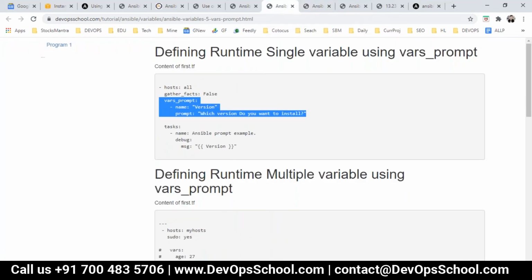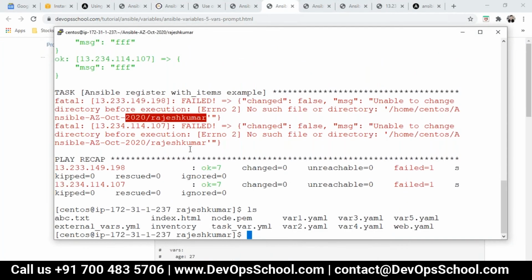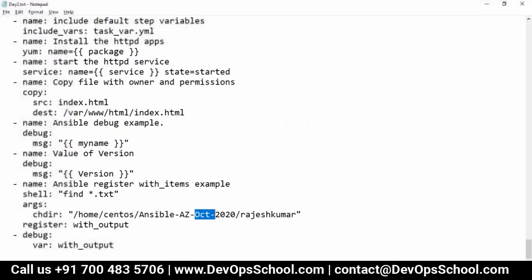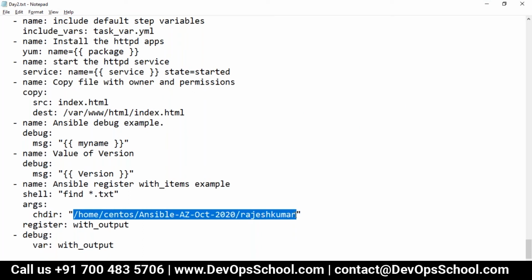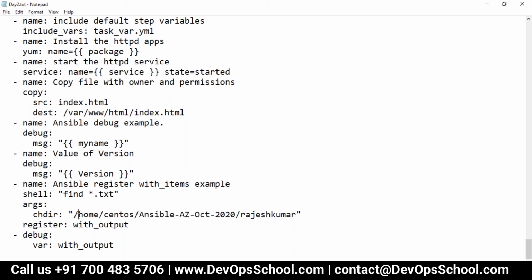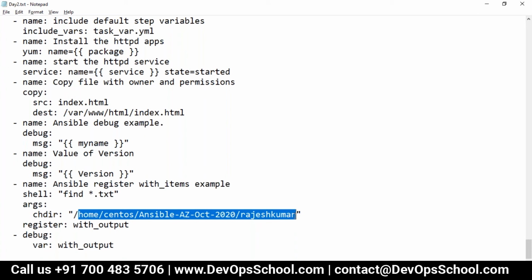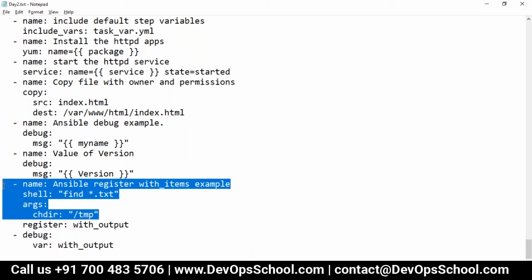Rajesh, actually, it's checking in the ARS server, right? Yeah, I got this. They are trying to check in a different directory in the ARS server, which is not available. So I have to change this. Some tricks I'm playing, so just give me 2 seconds. I'll play tricks. So here, go to tmp. Okay, so now the file will be found in the tmp directory.